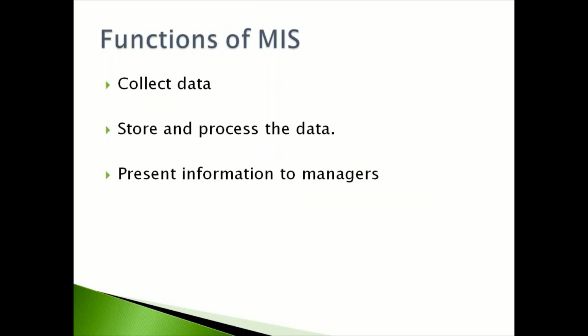There are three main functions of MIS. First one is to collect data. Data required by the organization is collected from various sources. For example, the organization has to maintain the data related to the employees, products, raw material, suppliers, customers, and so on. Next function is to store and process the data.